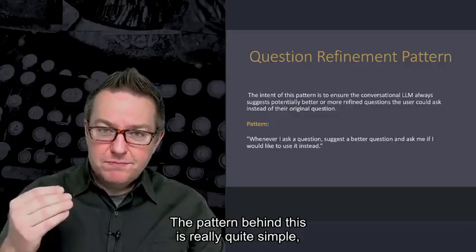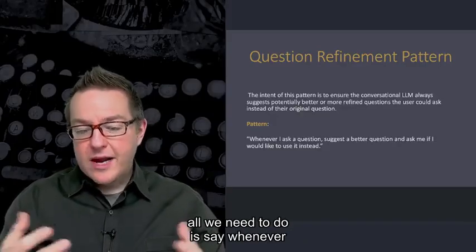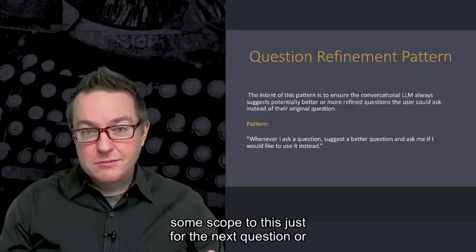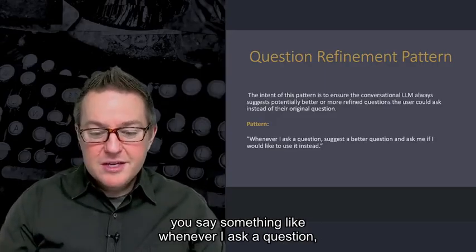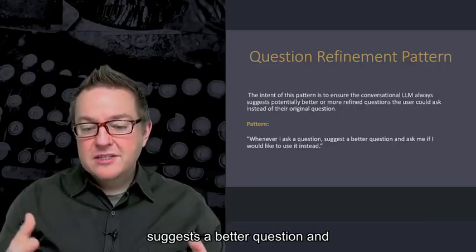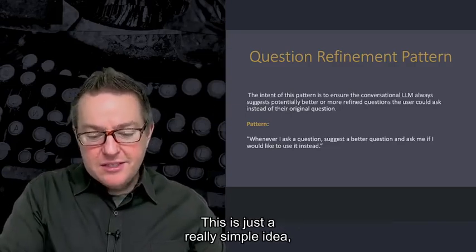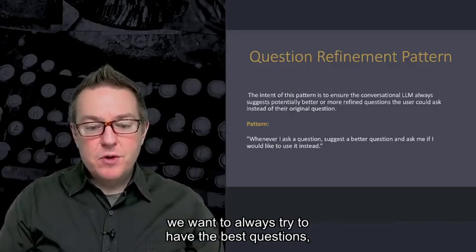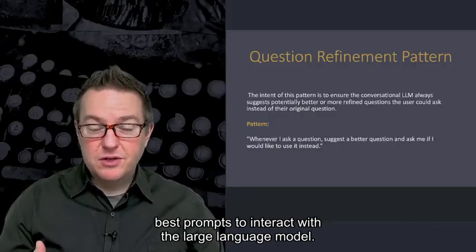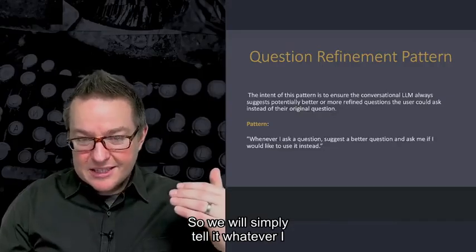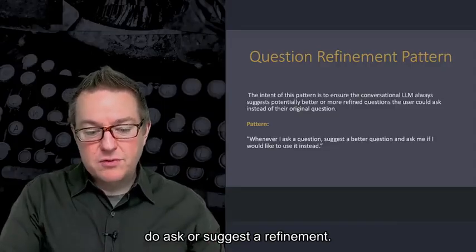Now, the pattern behind this is really quite simple. All we need to do is say, whenever I ask a question, or you can give it some scope to this just for the next question or for the next 3 questions or whatever you want to do, you say something like, whenever I ask a question, suggest a better question. So this is just a really simple idea. We want to always try to have the best questions, best prompts to interact with the large language model. So we'll simply tell it, whatever I do, ask or suggest a refinement.